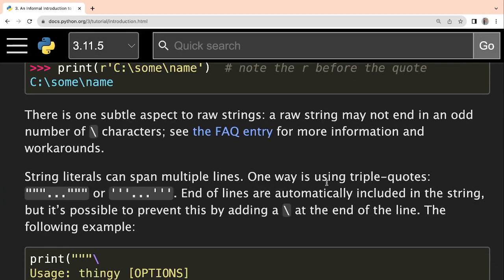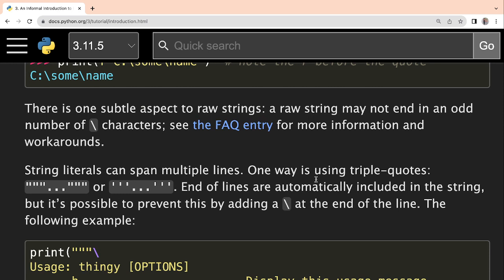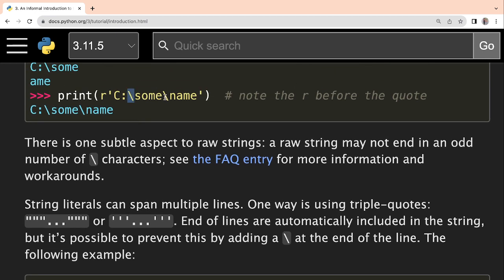Now you understood how to use this R, but there is one exception here, one subtle aspect to raw strings. A raw string may not end in an odd number of slashes. You have to keep in mind that here, how many slashes are there? Two, which is even. But if a raw string ends with an odd number of slashes, let us say three slashes are there and the last one is a slash only, in that case it might not work in the right way.